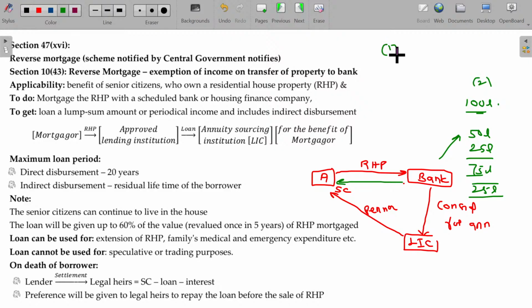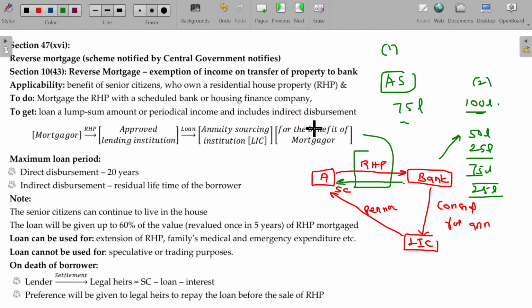The first option is that it is offered to A's son. If A's son or daughter comes and says, sir, I will take this house property, what amount do I have to pay? Only 75 lakhs. The dues should be paid by A's son or daughter, and they can take the property. Can A himself settle this? Yes, of course. Suppose suddenly, after 75 or 80, he purchases a lottery ticket and wins 100 crores. Will he be able to purchase it back? Of course.